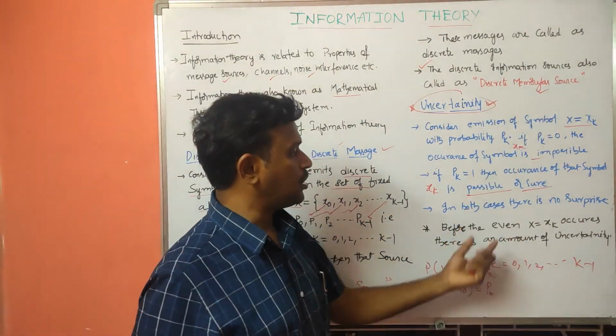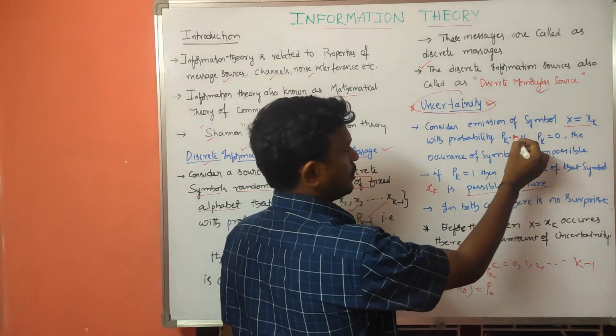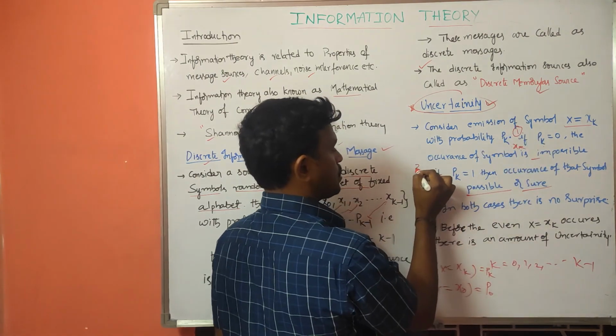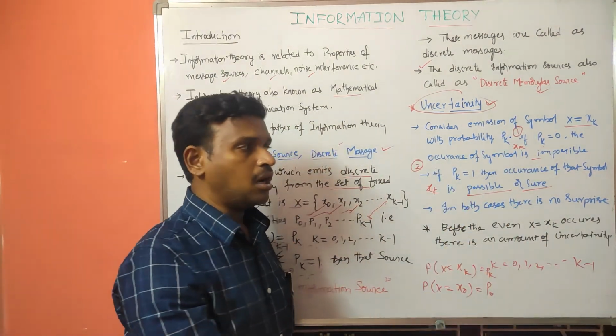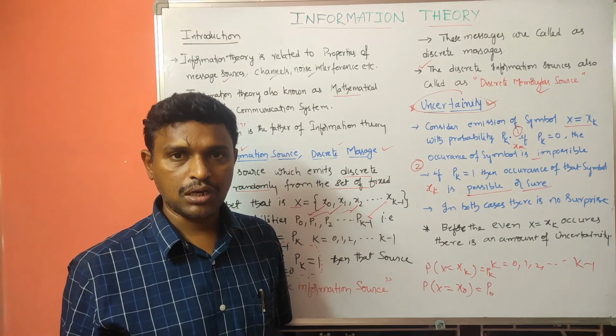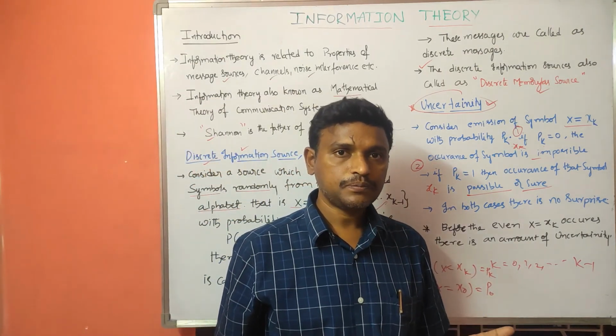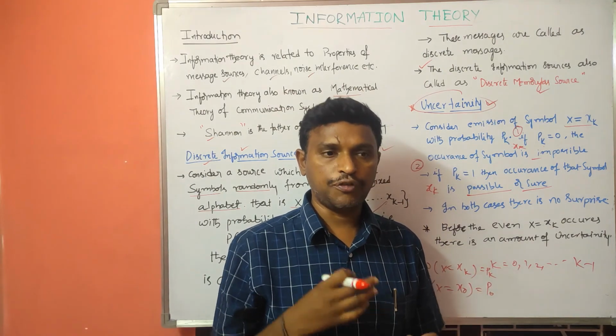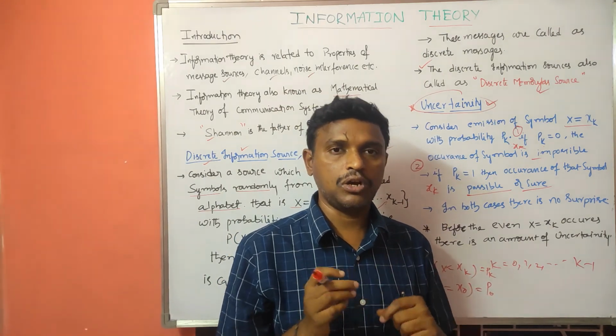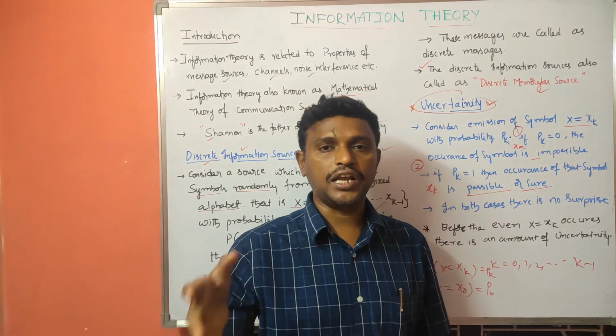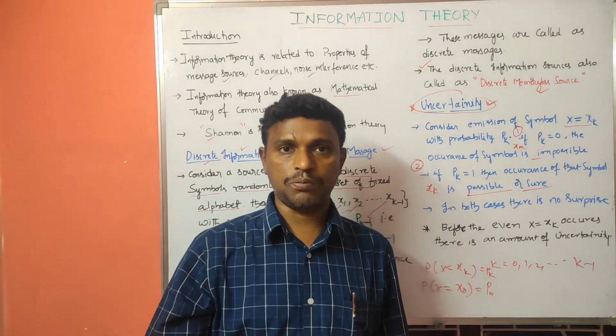So in both these cases, if I consider this one as case 1 and this as case 2, there is no uncertainty or surprise, because we call it a surprise when we don't know whether that is coming or not. Suddenly it comes, and that is a surprise.